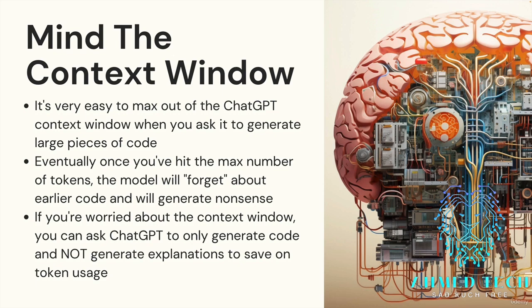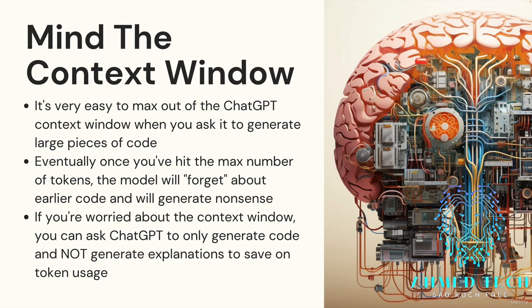It's true of any long chat that you have with ChatGPT, but I've found that when I'm working with code, those tend to be the longest types of chats that I have, especially with bigger applications. So the model will start to forget about things and generate nonsense. One strategy, aside from just being aware of this, knowing about the context window, knowing that if you get too many tokens, too many words in a chat, it isn't able to process all of them.